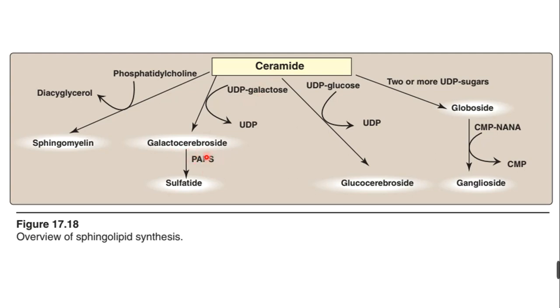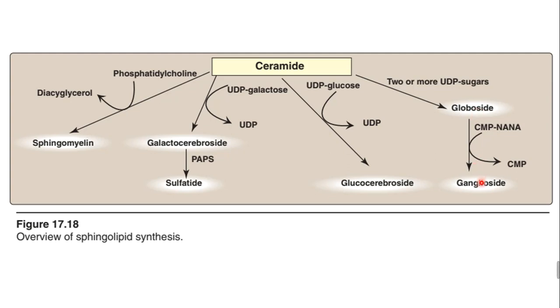And due to the PAPS, the donor of sulfur, just now I told, that will donate one sulfate moiety to this one, and this one is converted to sulfatide. And ceramide, in the presence of UDP glucose, the donor is UDP glucose, and glucose is donated and UDP is liberated. So similarly, the galactose cerebroside and the glucose cerebroside will be formed. And 2 or more UDP sugars will be involved here, that is globoside will be formed.